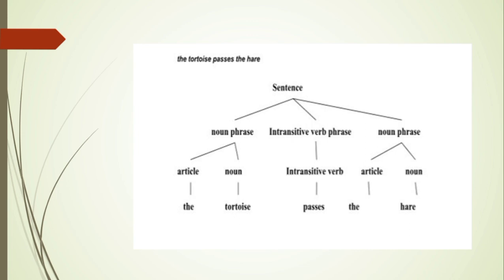Second one, the tortoise passes the hare, which is the sentence. This sentence consists of noun phrase, intransitive verb phrase, and noun phrase. Again, the noun phrase consists of article and noun. The article is the, and the noun is tortoise. Intransitive verb phrase consists of the intransitive verb, which is passes. There is no adverb here. Noun phrase consists of article and noun. The article is the, and the noun is hare.